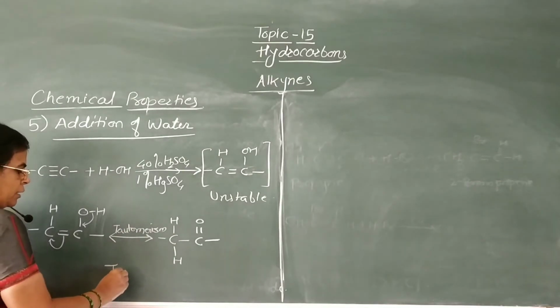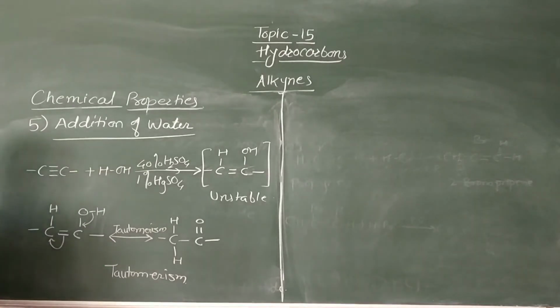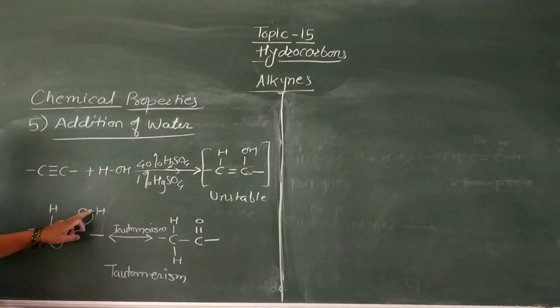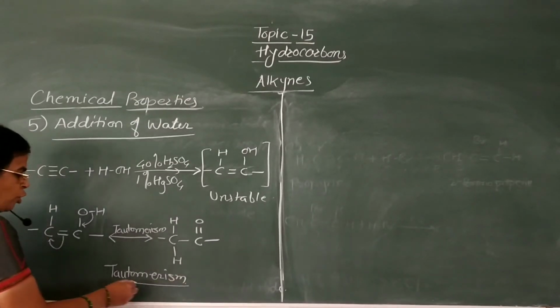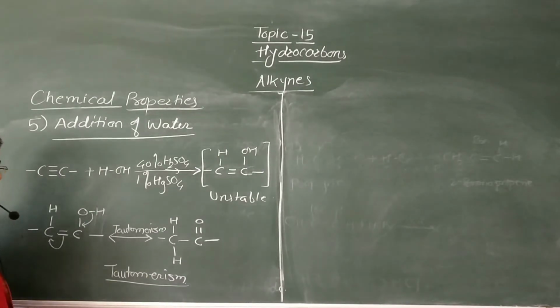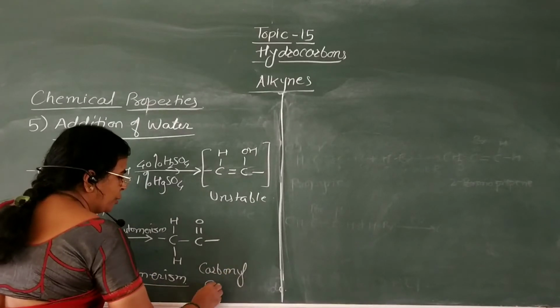We have seen the tautomerism in structural isomerism. This is a rearrangement in which this hydrogen, or this OH electron pair, gets shifted in between carbon and oxygen atom. This H plus ion is removed, and then this pi electron gets shifted on this carbon atom. This H plus ion gets attached to this carbon atom to form this carbonyl compound, either aldehyde or ketone. Formation of carbonyl compound takes place. This is tautomerism, a type of structural isomerism.